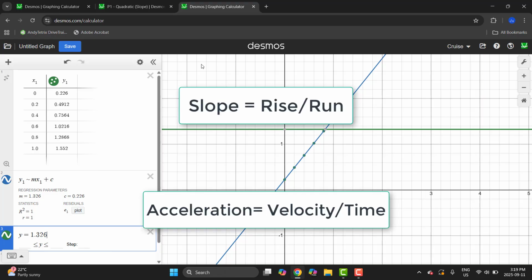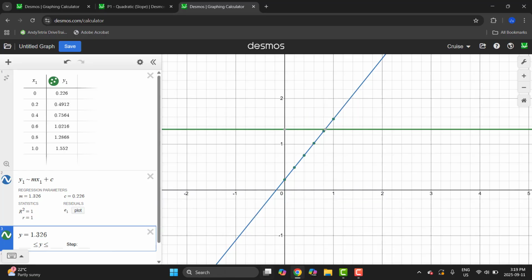with acceleration equaling the change in velocity over time, which is very similar to the slope formula, which is slope equals rise over run. So in this case, our change in velocity is our rise, and our change in time is our run. So if I take my change in velocity and divide it by my change in time, I get acceleration, and that is the definition of slope, my change in velocity over my change in time. So that is why the slope of this line equals acceleration.